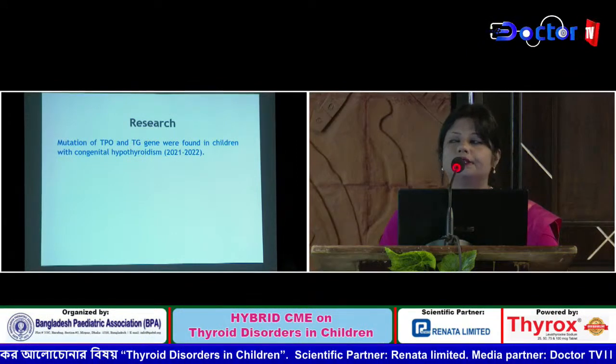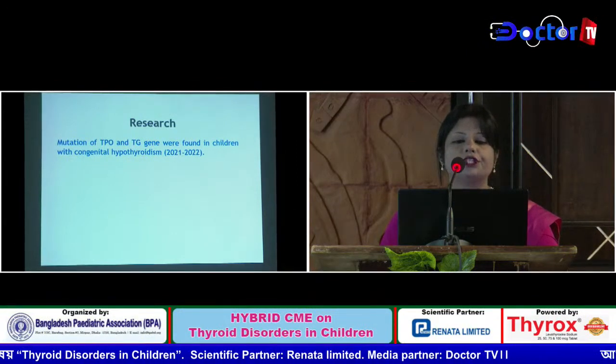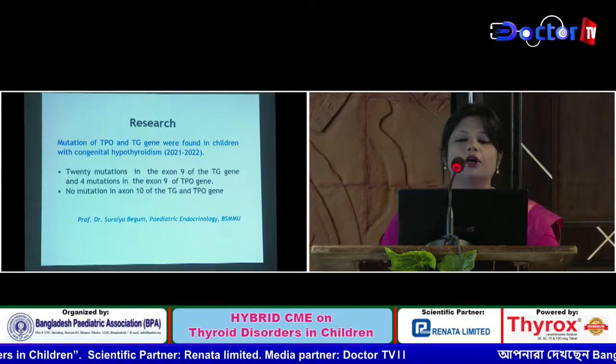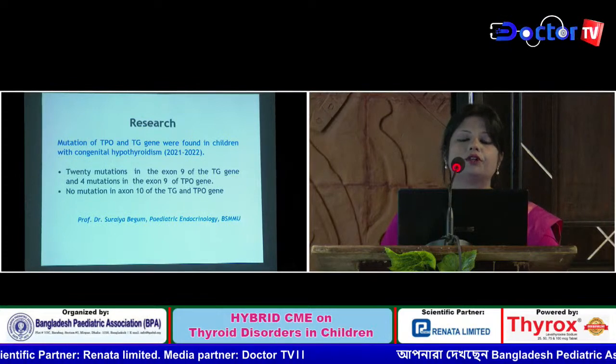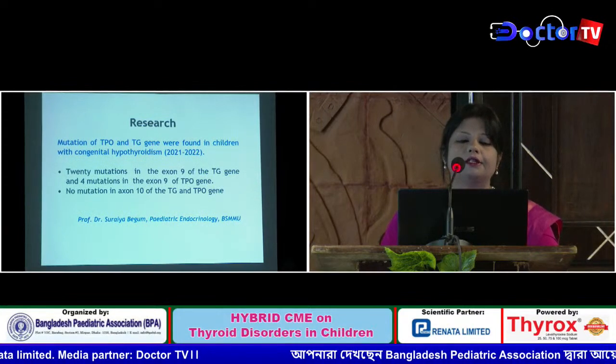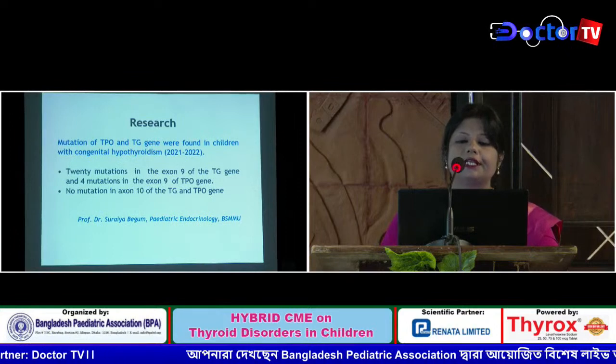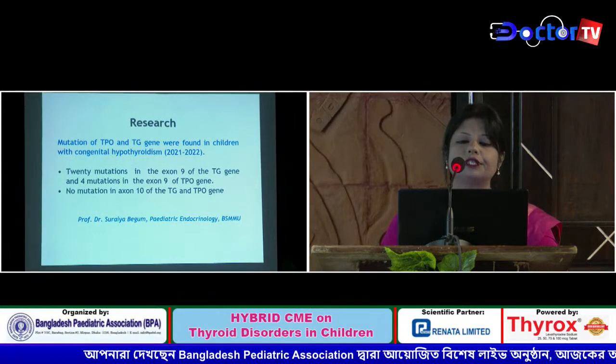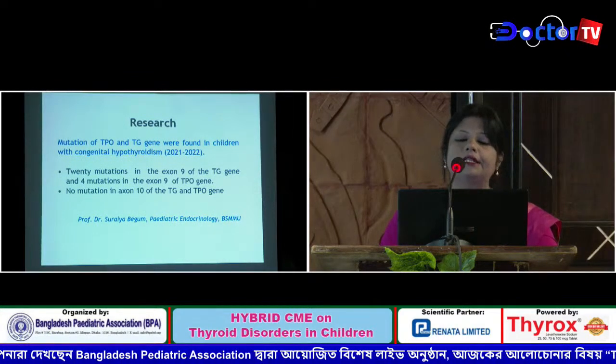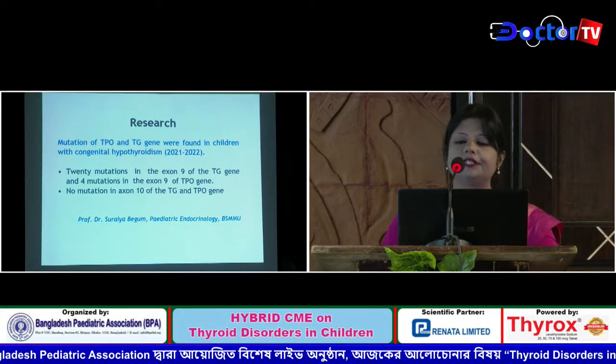And this is the research work on mutation of TPO and TG gene in children with congenital hypothyroidism. And the finding is 20 mutations in the exon 9 of TG gene and 4 mutations in exon 9 of TPO gene. And there is no mutation in exon 10 of TG and TPO gene.